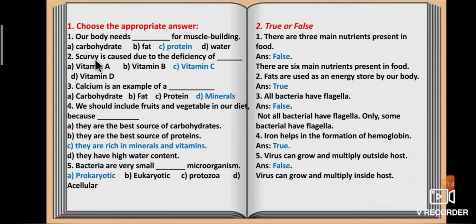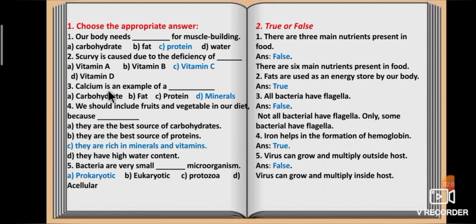Second question, scurvy is caused due to the deficiency of dash. Option A, vitamin A. Option B, vitamin B. Option C, vitamin C. Option D, vitamin D. Answer is vitamin C. Scurvy is caused due to the deficiency of vitamin C.